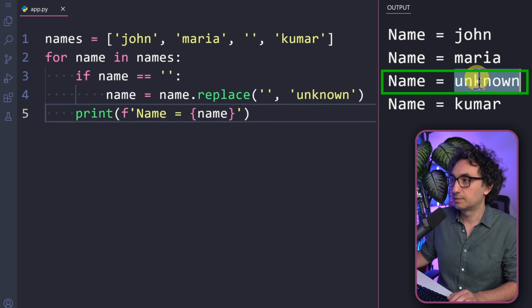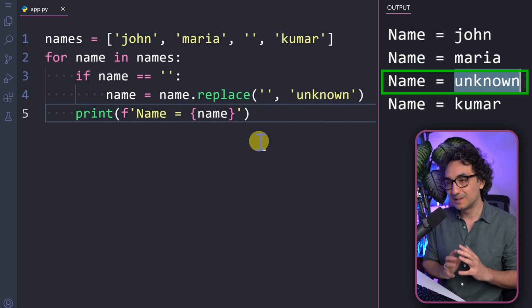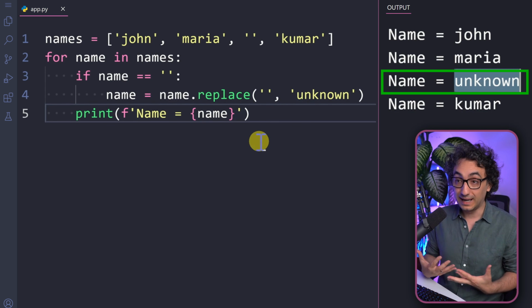You can see now in the output, I'm getting the unknown. So we didn't skip, we didn't stop anything. We just prepare it for the next steps. And this is exactly how we use this statement pass in our code.